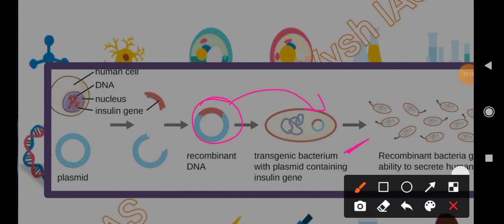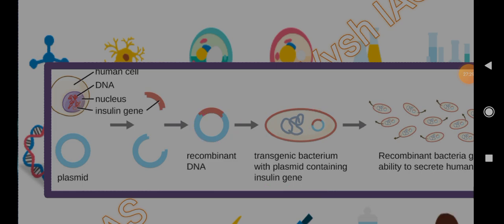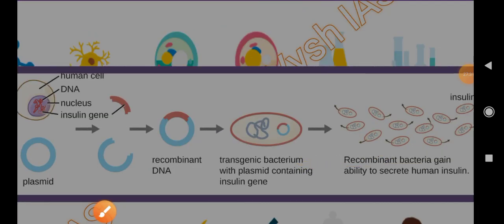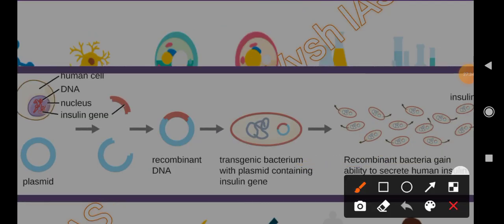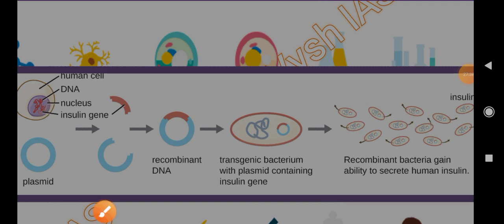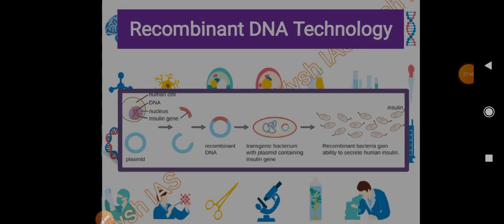Why is it called transgenic? Because this gene has come from another species, that's why transgenic bacterium. It is with the plasmid that contains the insulin gene, and then it is multiplied. Then our recombinant bacteria gains the ability to secrete insulin. So finally we needed insulin, so we needed something that could secrete insulin, and that's how we get it, right? So this is rDNA technology.